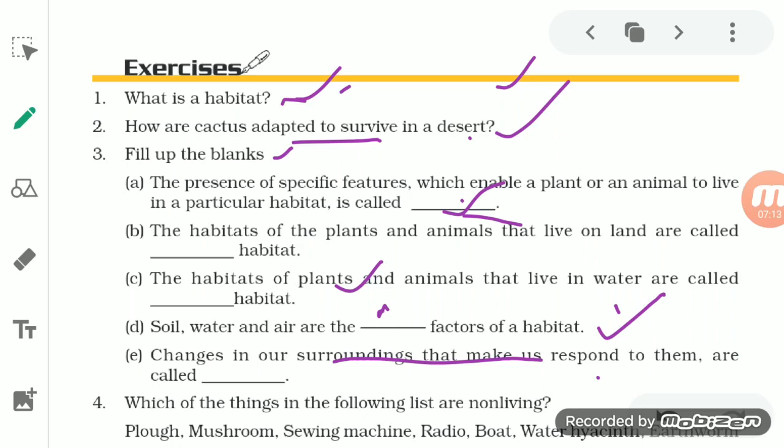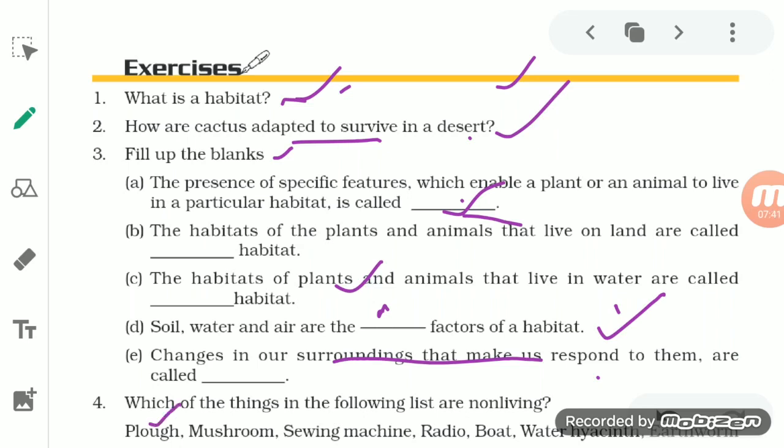It cannot respire, cannot move on its own, cannot grow, cannot reproduce, and cannot respond to stimuli. So we will see those that follow the characteristics of a non-living thing, and we will call them non-living things.